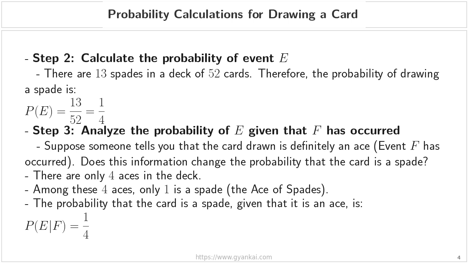Now that we have defined our two events, the spade and the ace, let's move into the actual calculations to see if they are truly independent. Notice that this value is exactly the same as our original probability. Keep this result in mind, because in the next slide, we will compare these two values to reach our final conclusion.